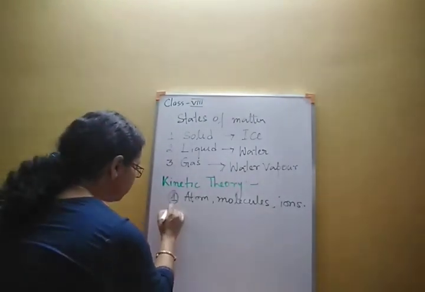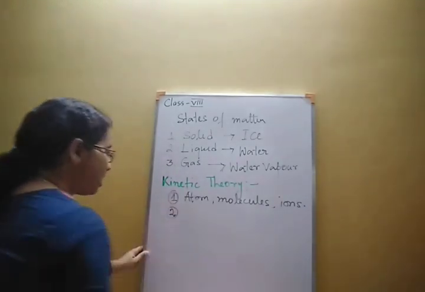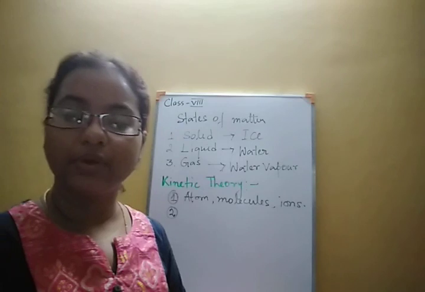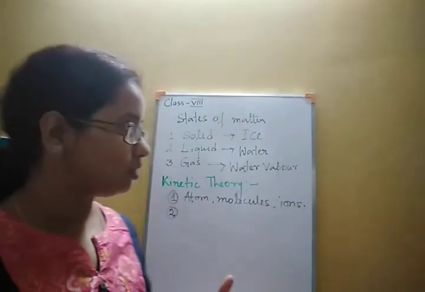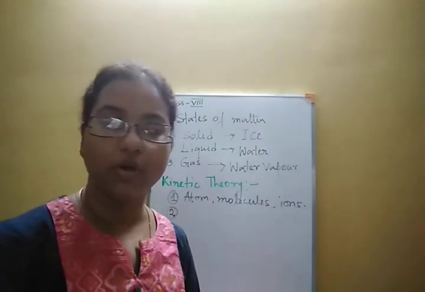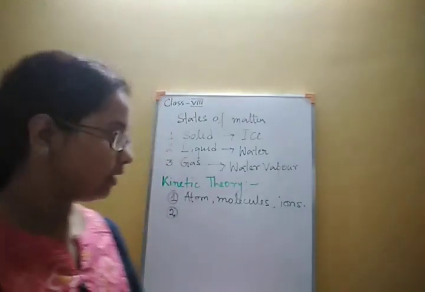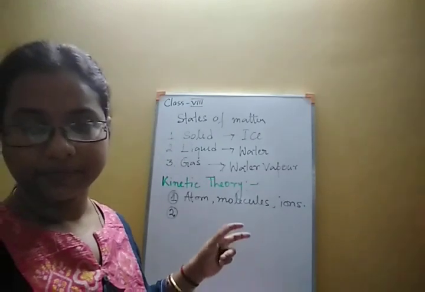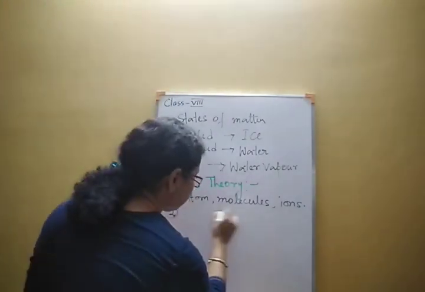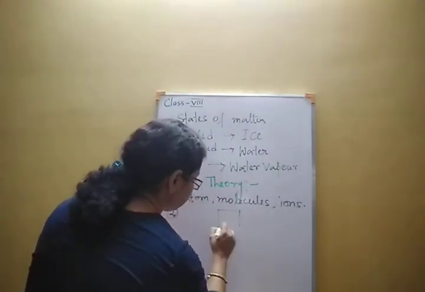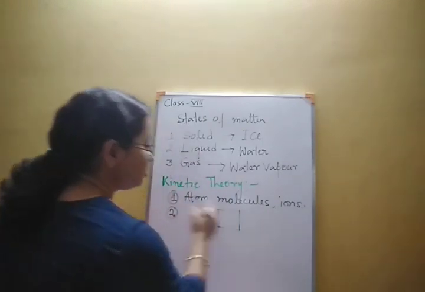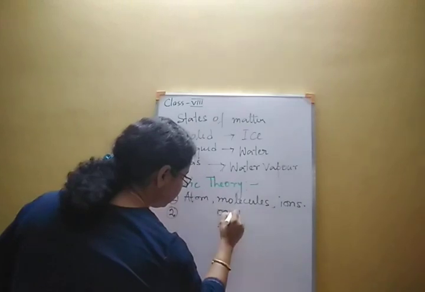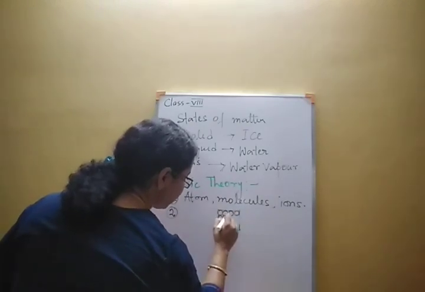Next, number 2. The particles of the same kind of matter, suppose we take a piece of an iron block, then inside the iron block we will have the same kind of particles. These are the atoms of iron.